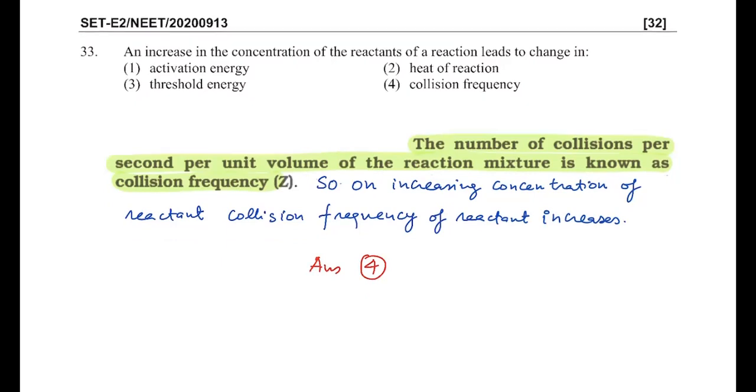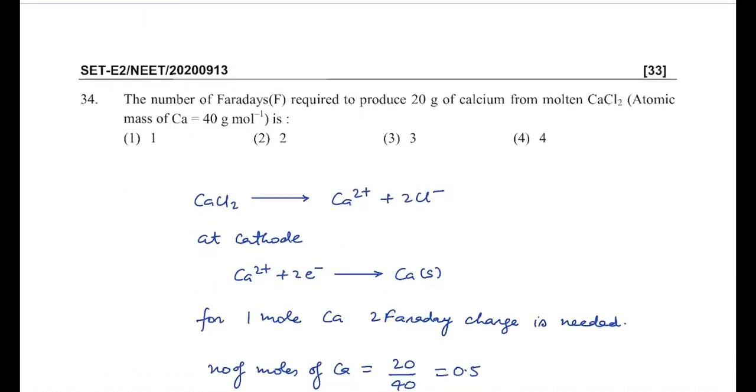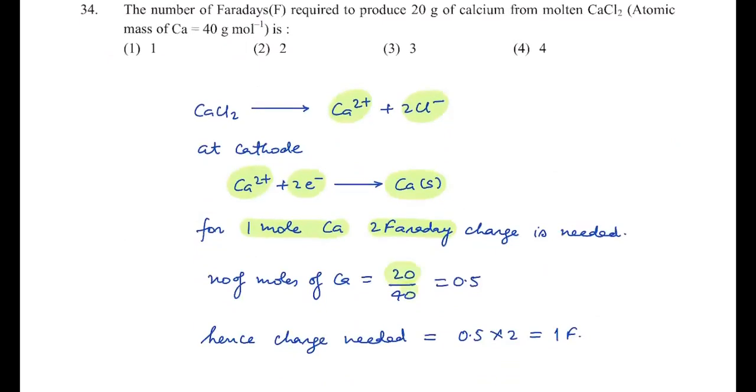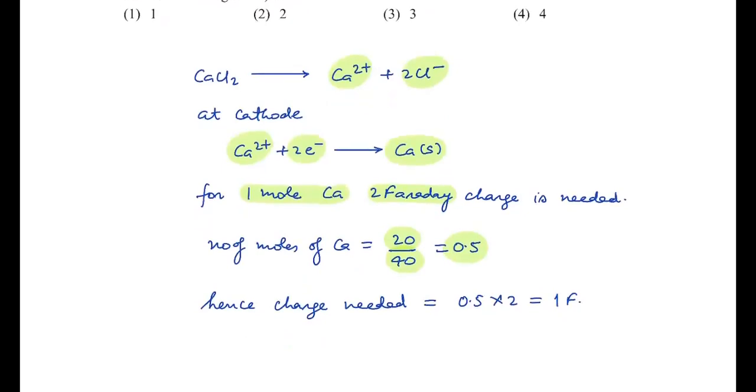Okay. And the next question is given: the number of Faradays required to produce 20 gram of calcium from molten CaCl2. In the electrolysis, molten CaCl2 will produce Ca2+ and 2Cl-. At the cathode, Ca2+ will accept 2 electrons and convert to solid calcium. So for 1 mole of calcium, we need 2 Faraday charge. The mass is given as 20 gram, molar mass is 40, so moles is 0.5. For 1 mole, we need 2 Faraday, so for 0.5 moles, we need 1 Faraday charge.